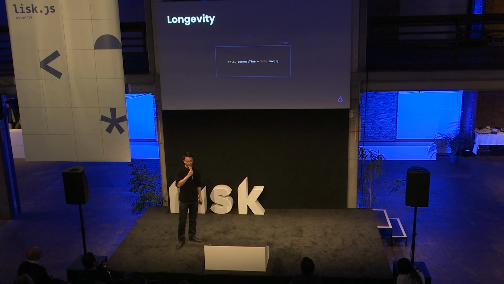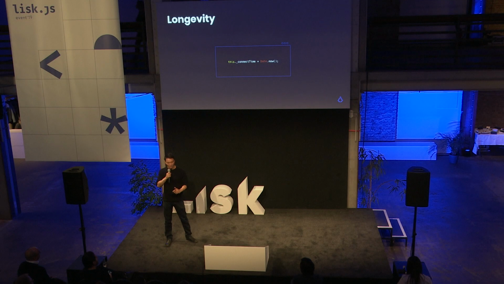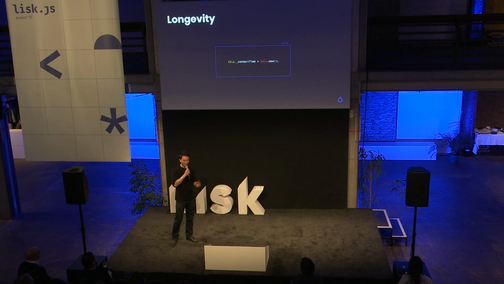And finally, this is the most important, the characteristic that we give the most weight to, which is longevity. It's very simple, as you can see. We just keep track of exactly when they first connected to our network, and we protect the peers who have been connected the longest. The purpose of this is to preclude attacks that may start later.